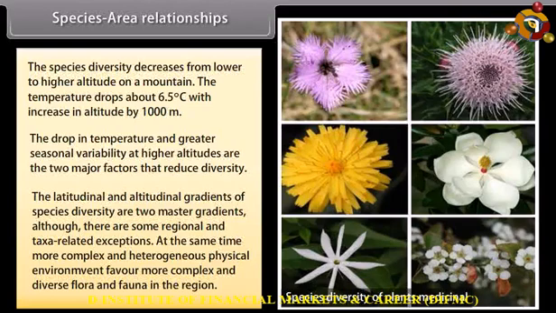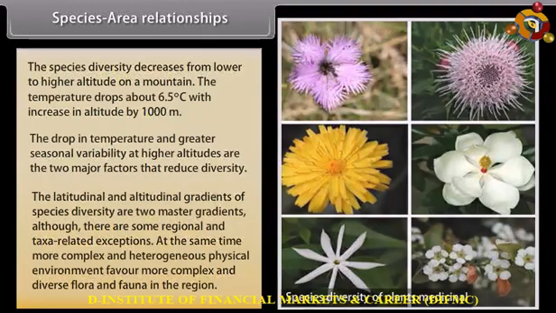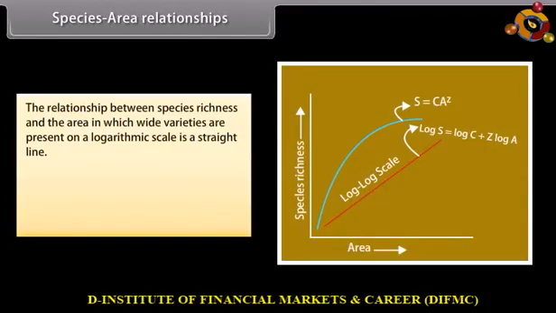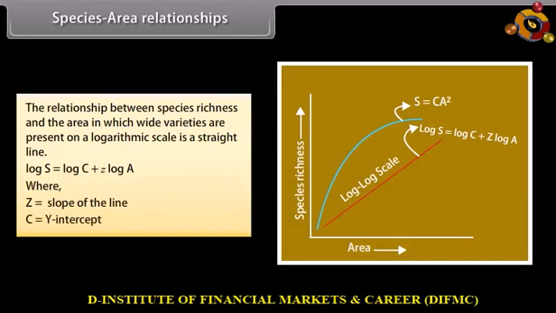At the same time, more complex and heterogeneous physical environment favor more complex and diverse flora and fauna in the region. The relationship between species richness and the area in which wide varieties are present on a logarithmic scale is a straight line given below. Log S is equal to log C plus Z log A. Z is the slope of the line. C is the y-intercept.